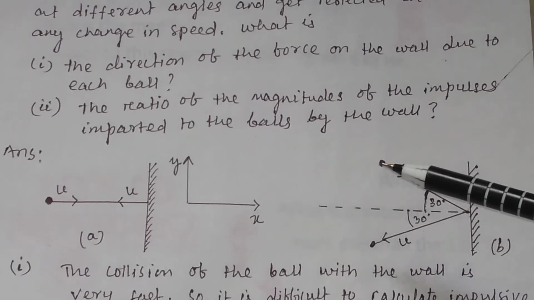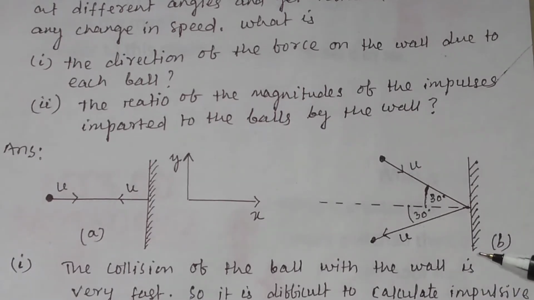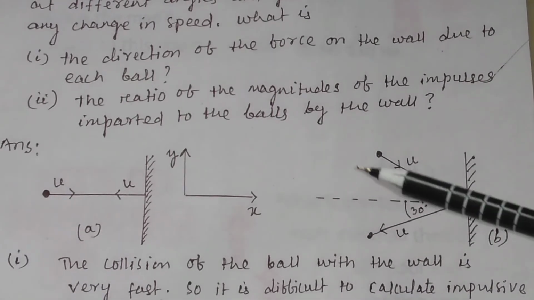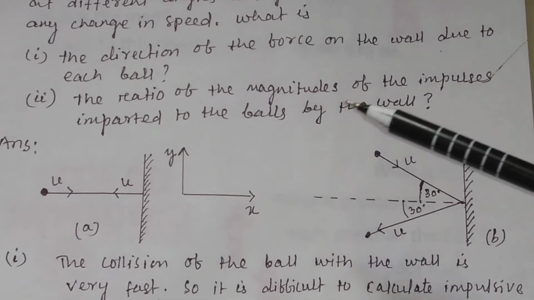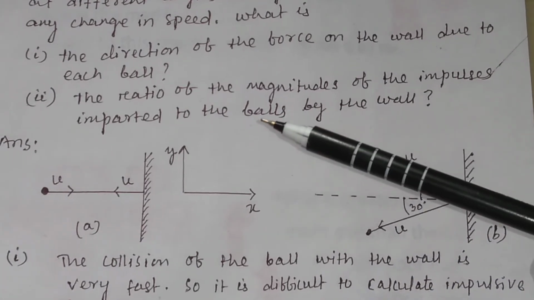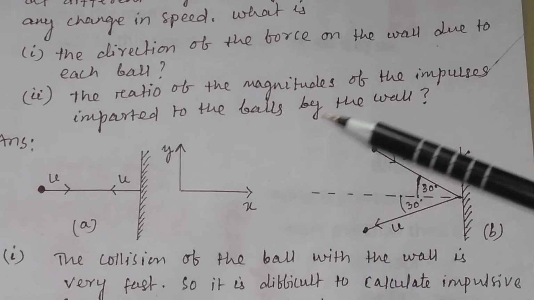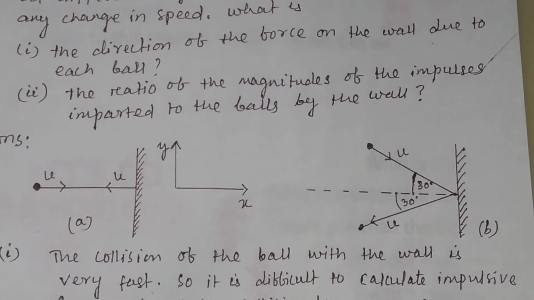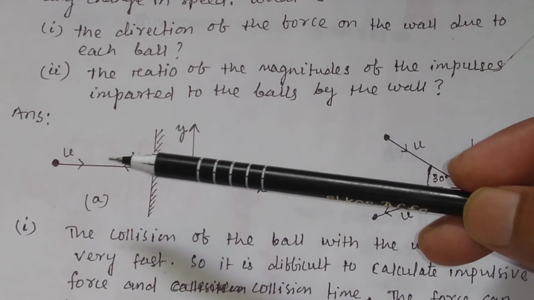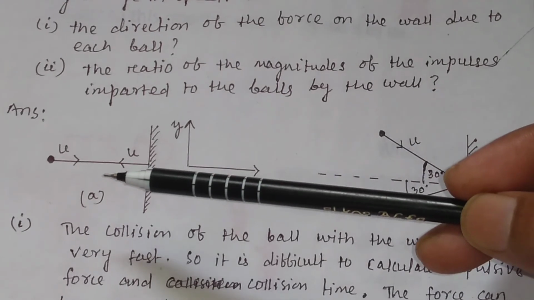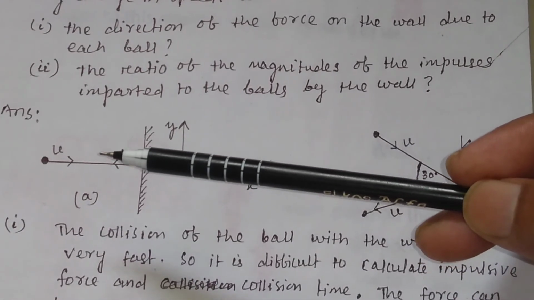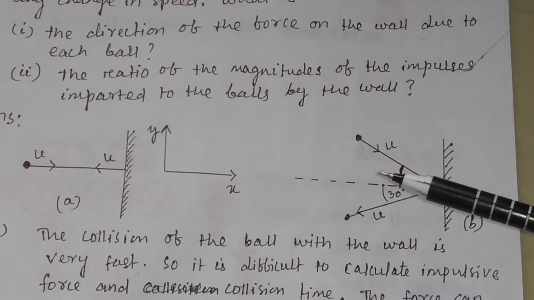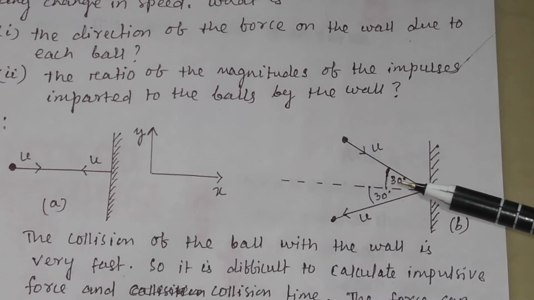So if you throw the ball at any angle to the wall, you will get the normal reaction along this direction. The next question is, what is the ratio of magnitudes of the impulses imparted to the balls by the wall? In the first case, the impulse imparted by the wall on the ball is equal to minus 2mu, and in this case the impulse imparted by the wall is equal to minus 2mu cos 30 degree.